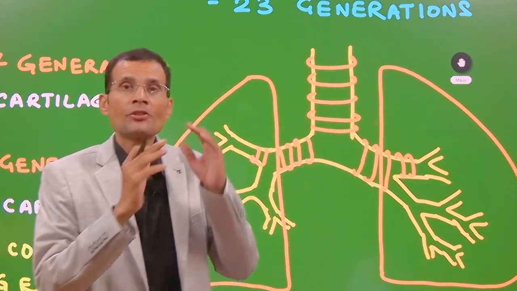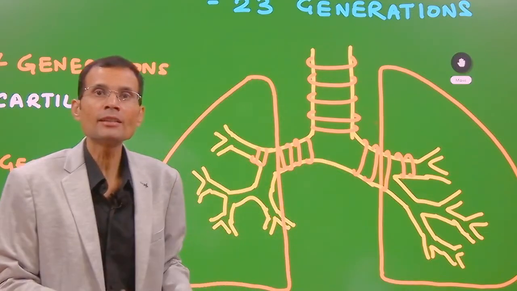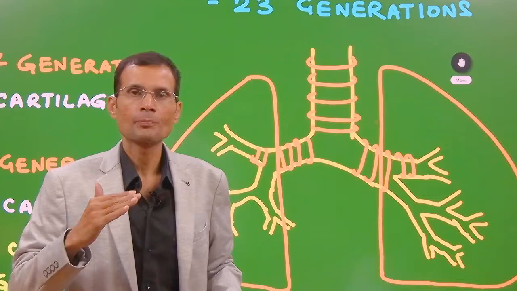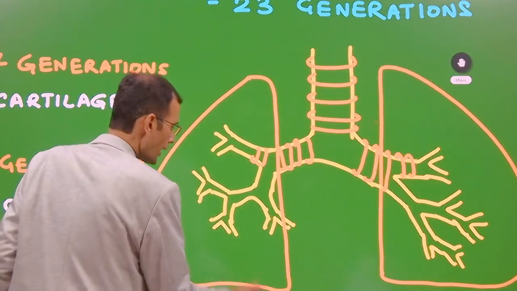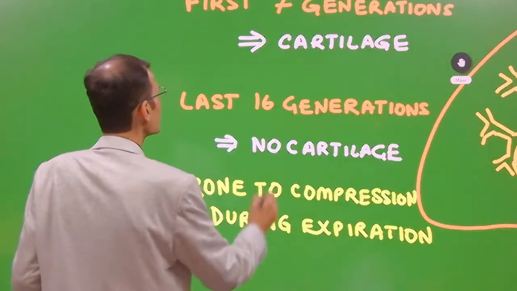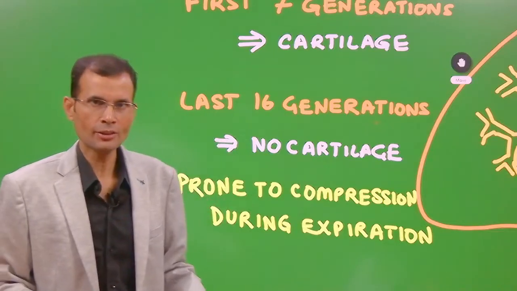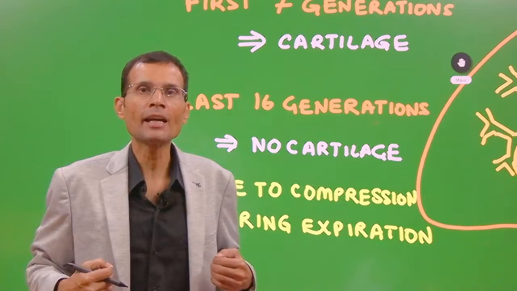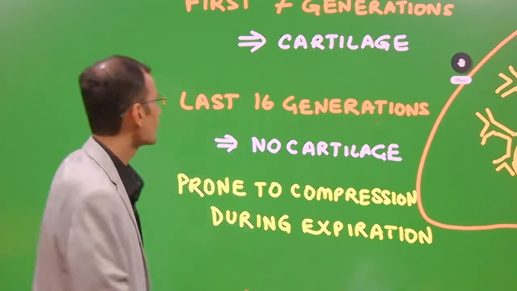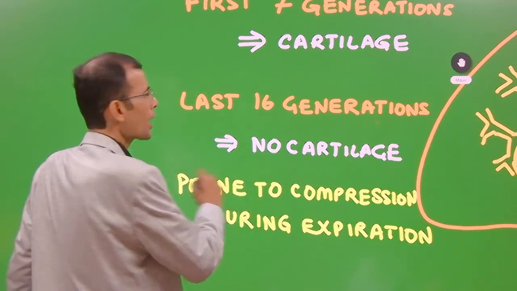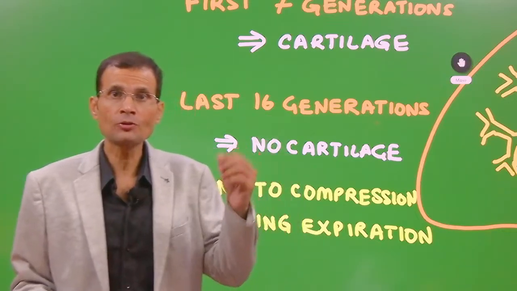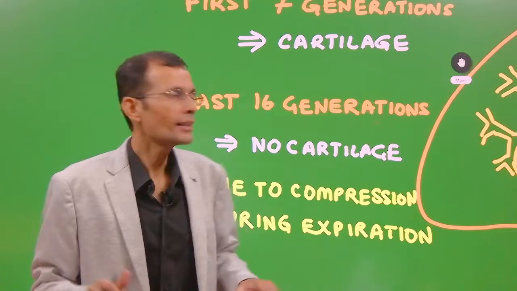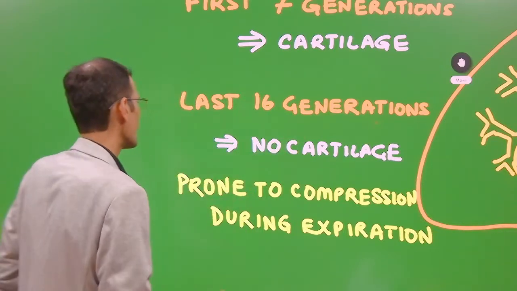Which airways? Trachea and the first 7 generations. We can call them upper airways. The lower airways, that is the last 16 generations, are mainly the intrapulmonary airways inside the lungs, and they have no cartilage, but they have thick smooth muscle. But the point is, no cartilage in the last 16 generations.